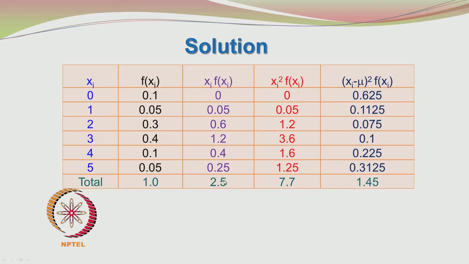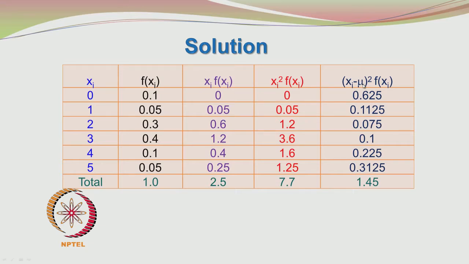So, minus 0.5 squared will be 0.25, and then 0.25 into 0.3 is 0.075. So, these are some typical mistakes you can make when you are doing hand calculations. These mistakes are unlikely when you do the calculations directly in the spreadsheet, cutting and pasting the formula in the cells. Similarly, you can do 3 minus 2.5 is 0.5, 0.25 into 0.4 is 0.1, and similarly you can get the other values.